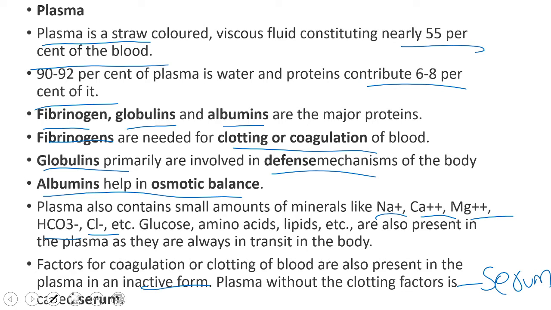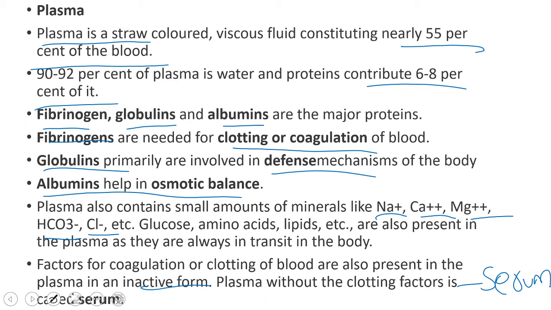So what we discussed about plasma is a straw colored fluid. 55% of blood is plasma. 90 to 92% of plasma contains water. 6 to 8% proteins are present. So what are the proteins present inside the plasma? They are fibrinogen, globulins, and albumins, the major proteins.